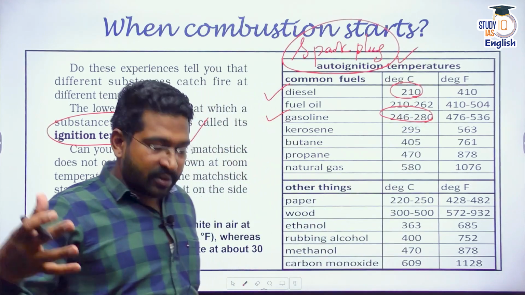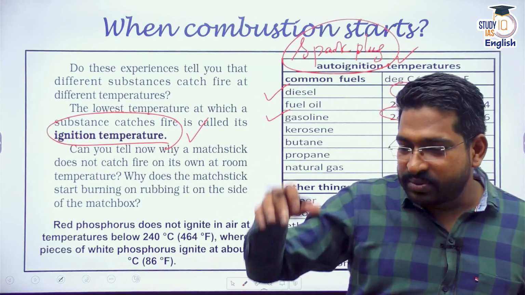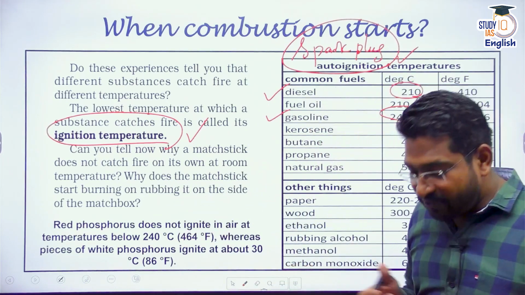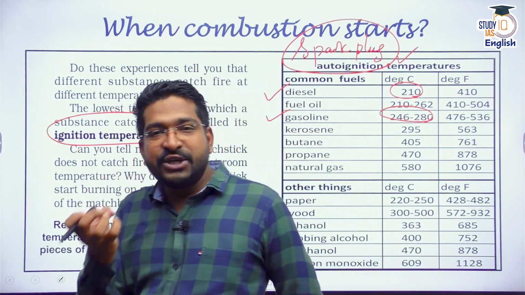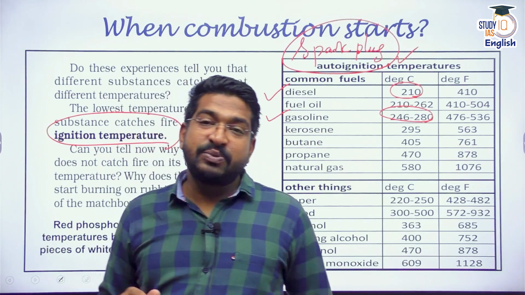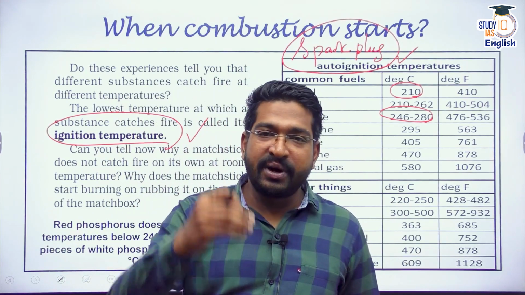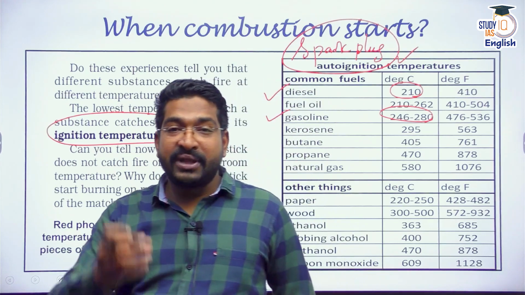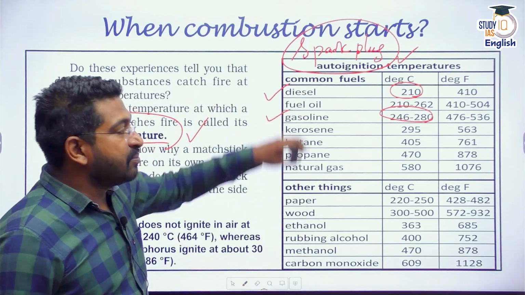Many times, if you're riding a bike, suddenly the ignition goes off. You give your kick or you try to ignite it again. Sometimes it does not happen. Why? There is some problem with your spark plug, because of which the ignition is not happening. And remember, this spark plug has to run continuously, because in an IC engine, when the fuel is burned, after one combustion cycle, again the combustion has to run. That means a spark has to be produced continuously,